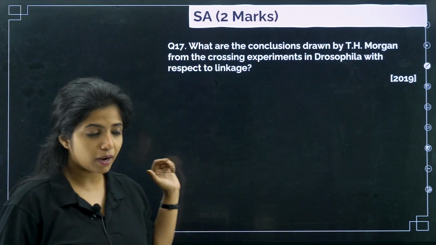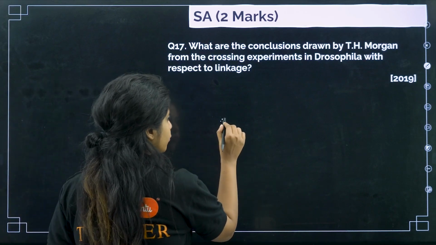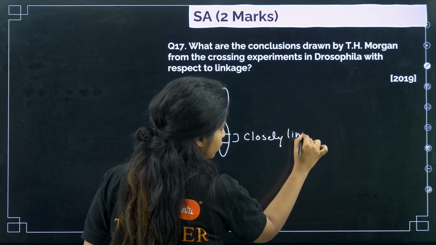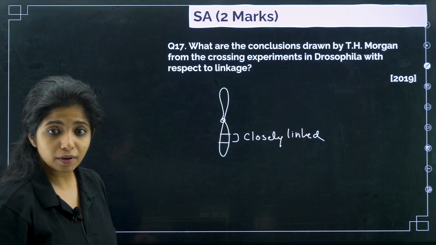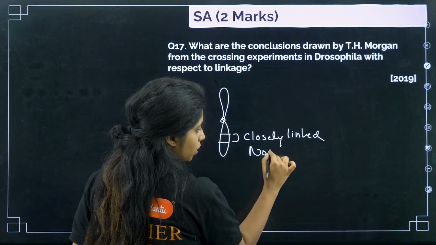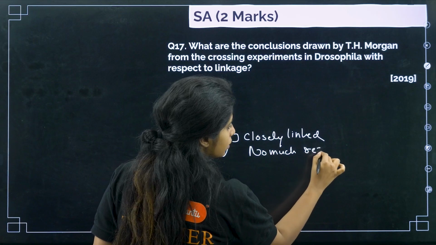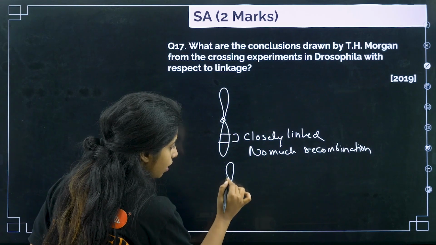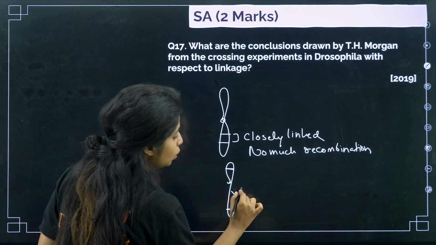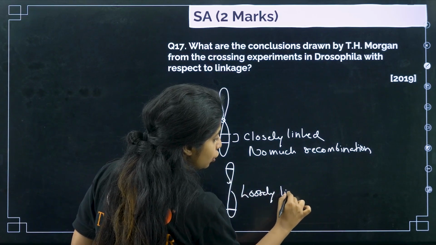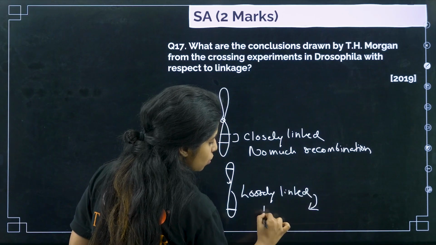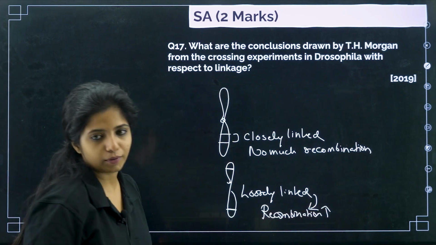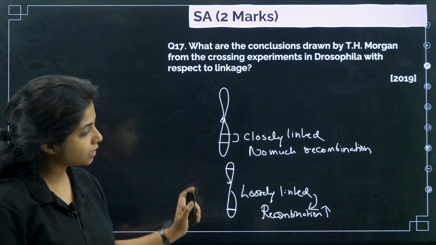And I told you in the initial part of this session that if the genes are closely linked, will they show much recombination, my dear children? No, not much recombination. But if the same genes are in distance, they are loosely linked. If they are loosely linked, then they will show a very high amount of recombination.